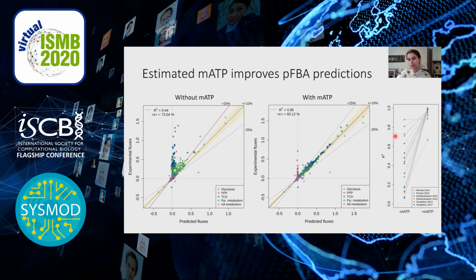Or if you look at the individual datasets, for all of them, we are able to find some value that improves the predictions. For some of them, it was a very big improvement, and for some of them, just a modest improvement. And if you look at the individual subsystems, the predictions improved for 4 out of 5 subsystems, but not for pentose phosphate pathway. So PPP is predicted to be basically 0.